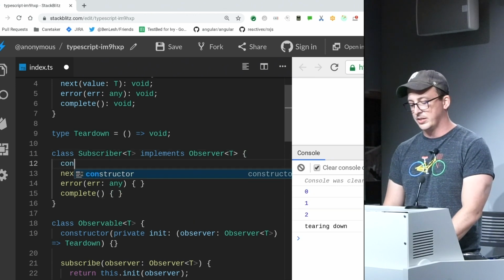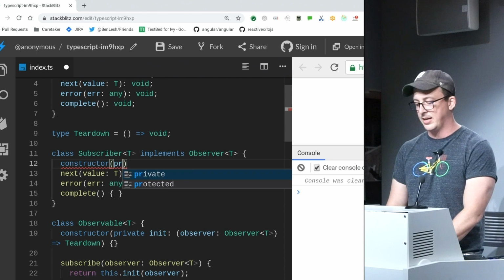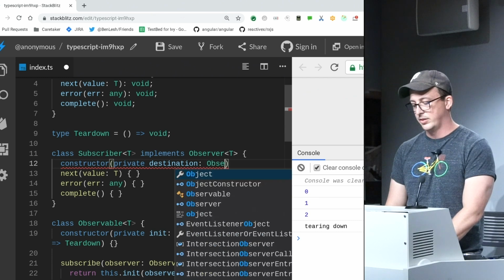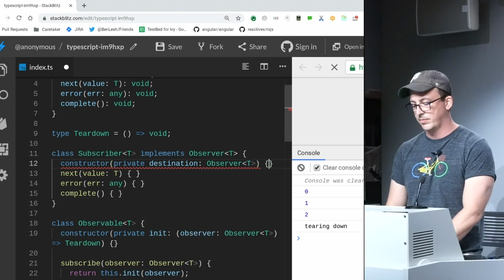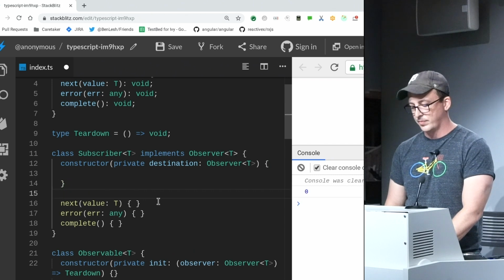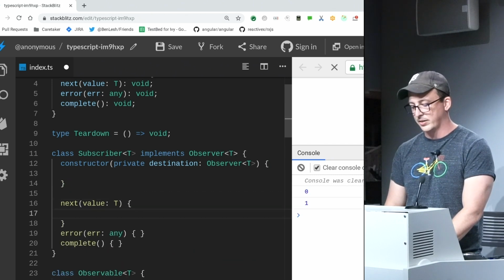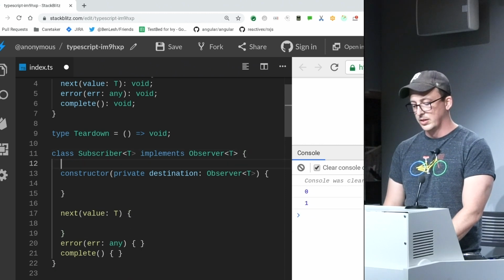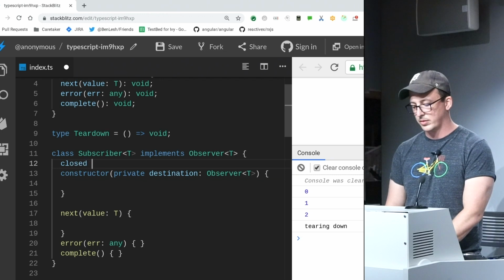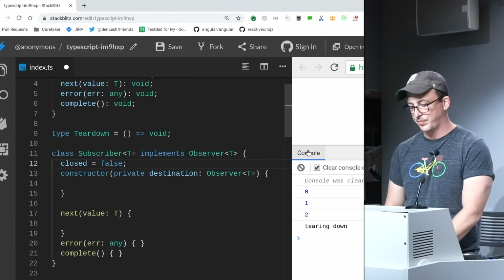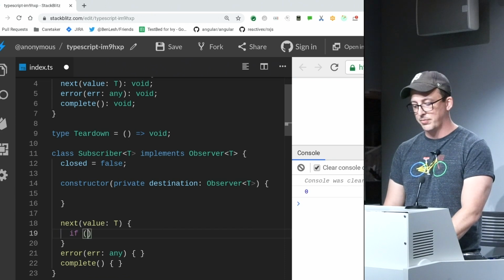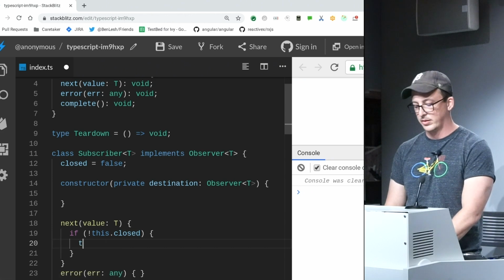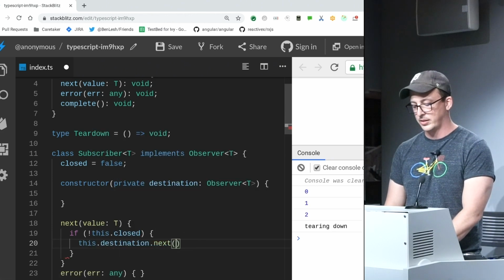And what we're going to do is in the constructor, we're going to say that it has, I'll call it a destination. You give it an observer. And then inside of here, we're just going to add little bits of state. There's going to be this state, call it closed. And here we're going to say if it's not closed, then this.destination.next value.